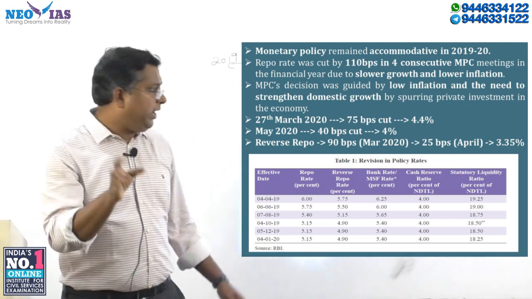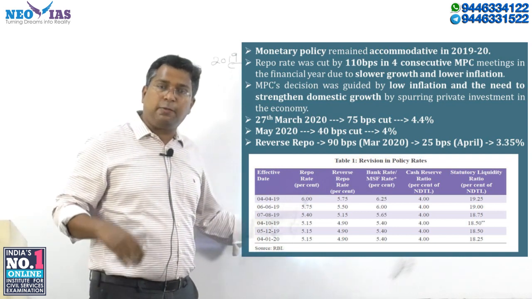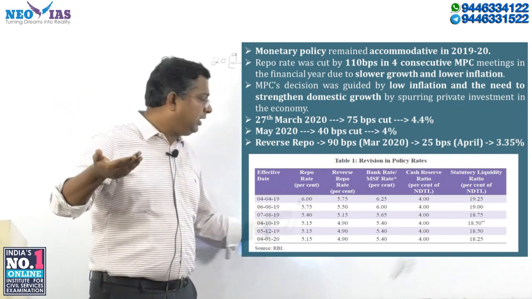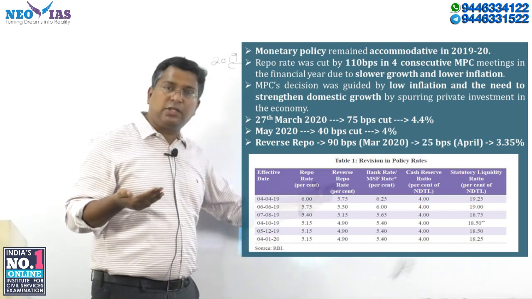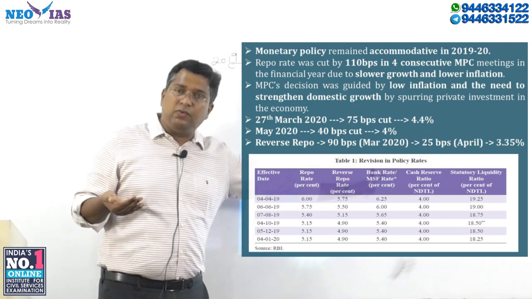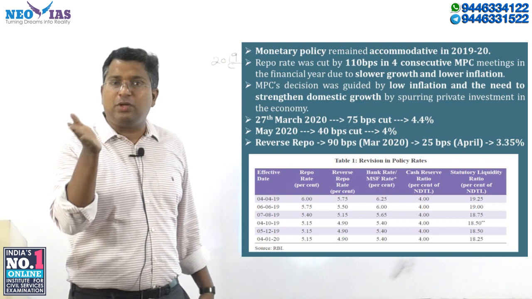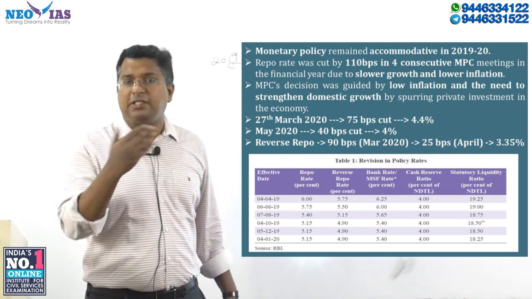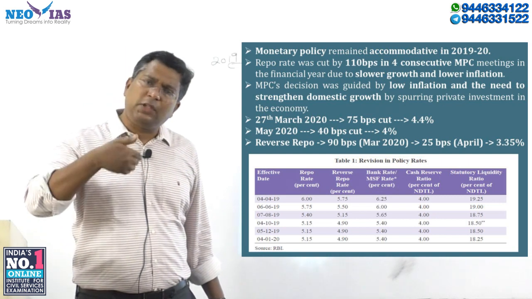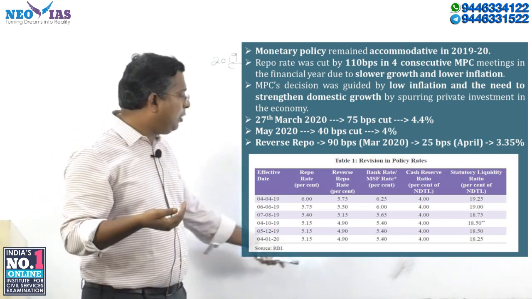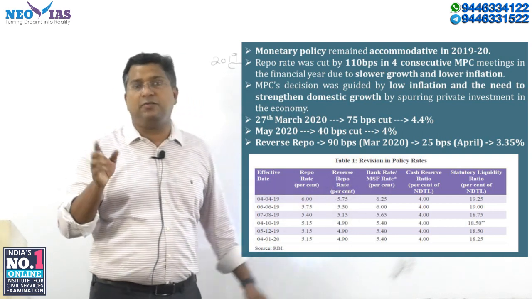Why is the repo rate called the policy rate? Because the RBI only announces that it either increases or decreases the repo rate. Then the reverse repo, bank rate and MSF rate change proportionally, because the reverse repo is 25 basis points lower, and the MSF rate and bank rate are 25 basis points higher than the repo rate. So only the RBI has to announce the change in the repo rate, and the reverse repo, bank rate and MSF rate change automatically.